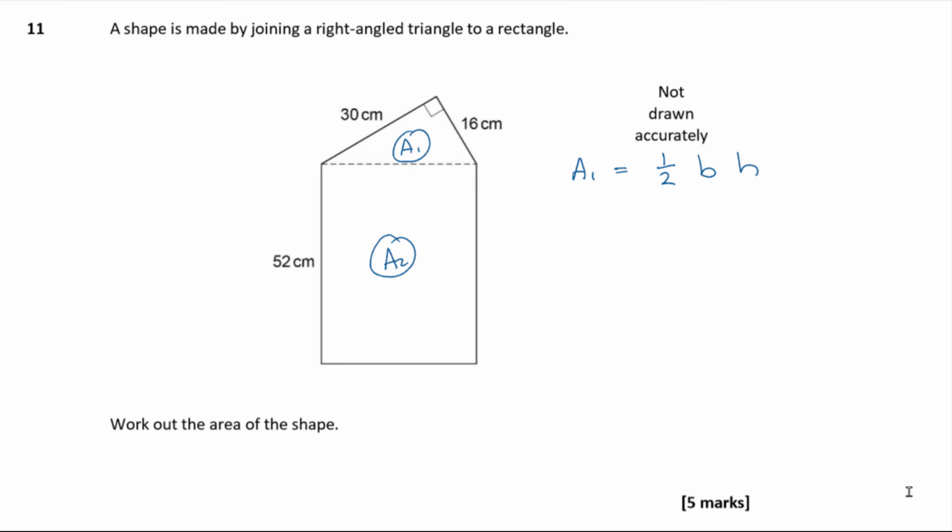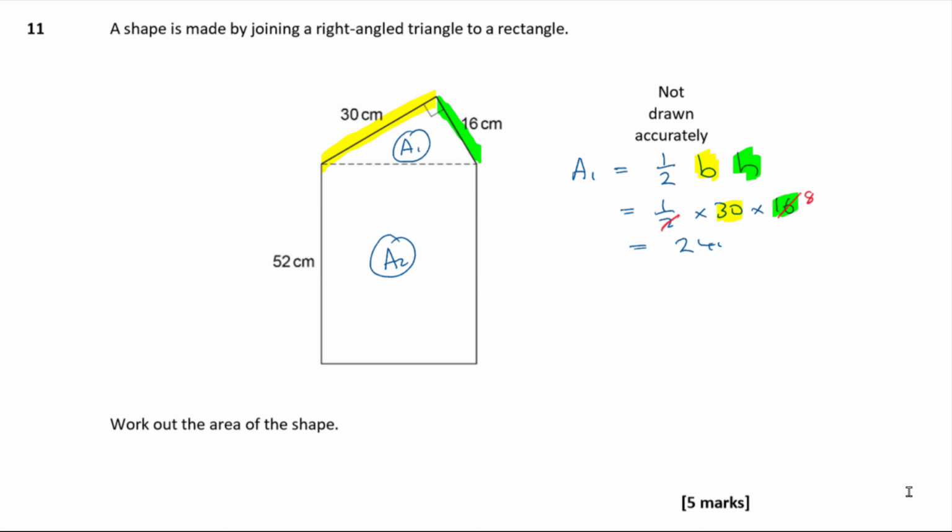Now, base doesn't have to be the one on the bottom. Just your base and height need to be at right angles to each other. So I can use this side here as the base, and I can use this side here as the height because they are at right angles to each other, and so that would be perfectly acceptable for finding the area. So then that is going to be a half times 30 times 16, just subbing those values into my equation, and then half of 16 is 8, and 8 times 30, 3 8s are 24, and a 0, that's 240, isn't it?